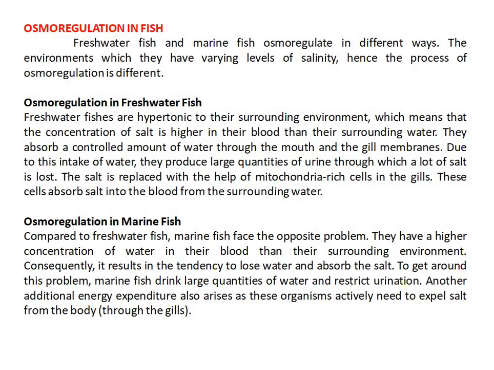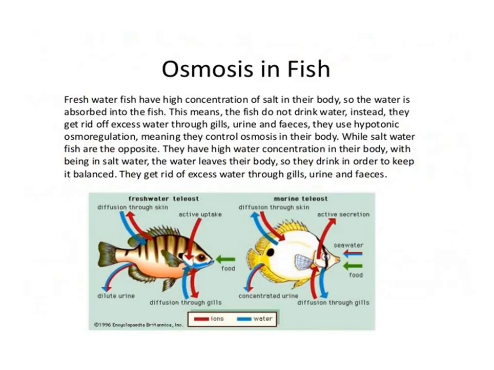Osmoregulation in marine fish. Compared to freshwater fish, marine fish face the opposite problem. They have a higher concentration of water in their blood than their surrounding environment. Consequently, this results in the tendency to lose water and absorb salt. To get around this problem, marine fish drink large quantities of water and restrict urination. Additional energy expenditure also arises, as these organisms actively need to expel salt from the body through the gills.